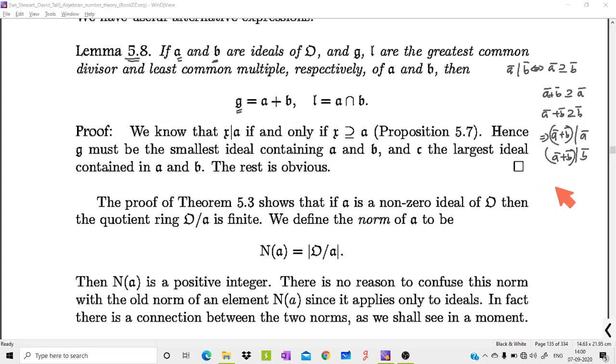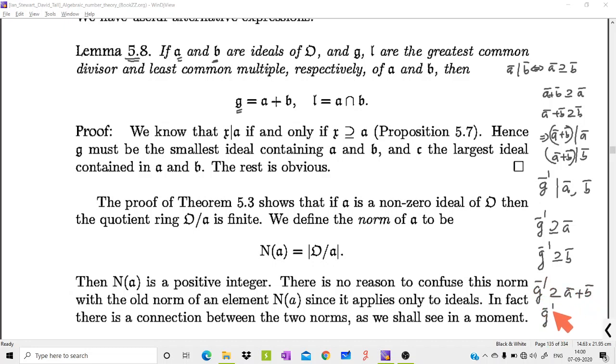Now, whenever any ideal G prime divides both A and B, using this inclusion we can write that G prime contains A and G prime contains B. Whenever G prime contains both A and B, then G prime contains A plus B as well.